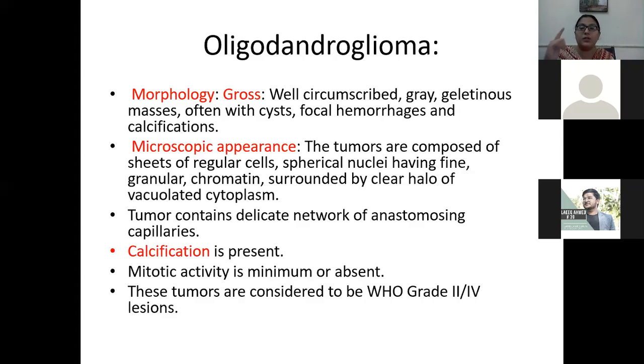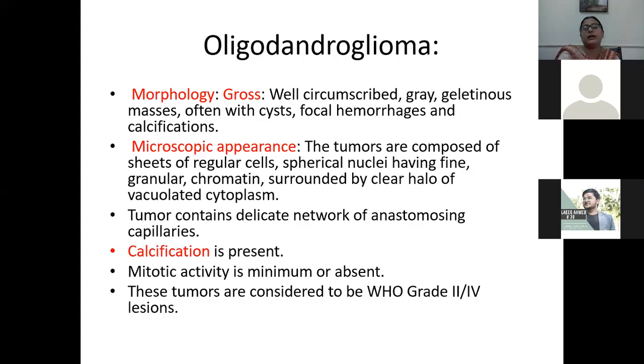Beta, perinuclear halo is a specific feature of oligodendroglioma, and the tumor contains a delicate network of anastomosing capillaries. Calcification is present. Mitotic activity is minimal, and it can be graded according to the WHO grading system, grade 2 to grade 4. Grade 2, okay?